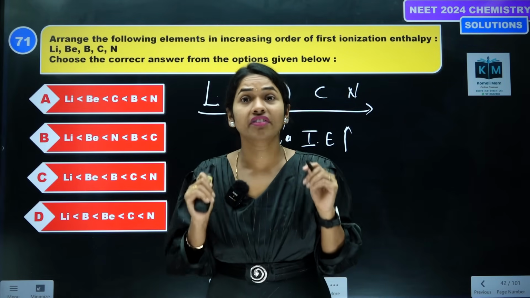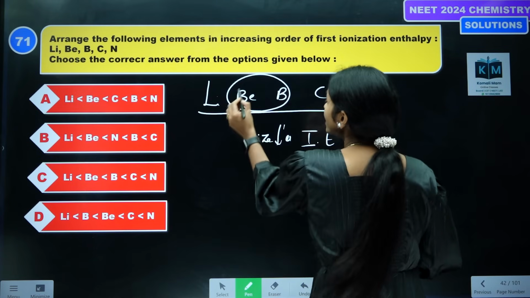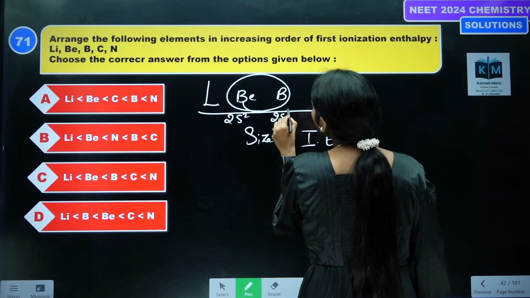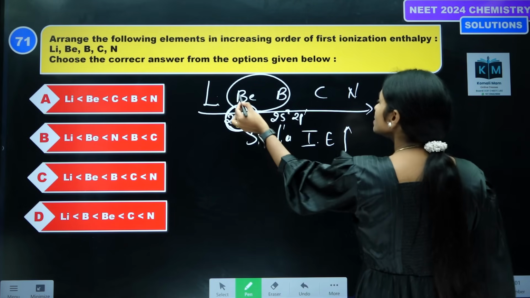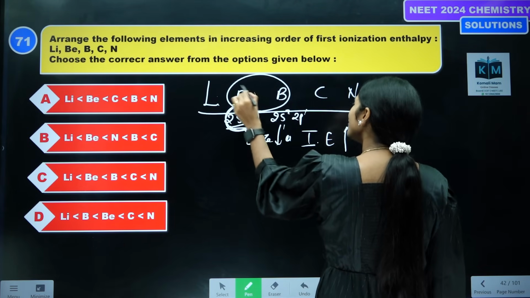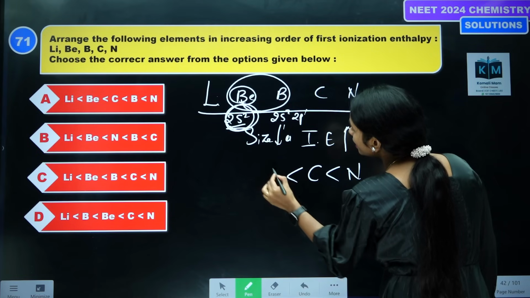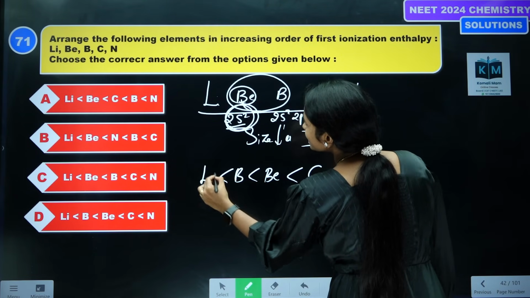Why? Because beryllium has 2s2 configuration, which is more stable, fully filled. Due to being fully filled, it is difficult to remove electrons from this. So nitrogen, then carbon, beryllium, then boron, last one is lithium.